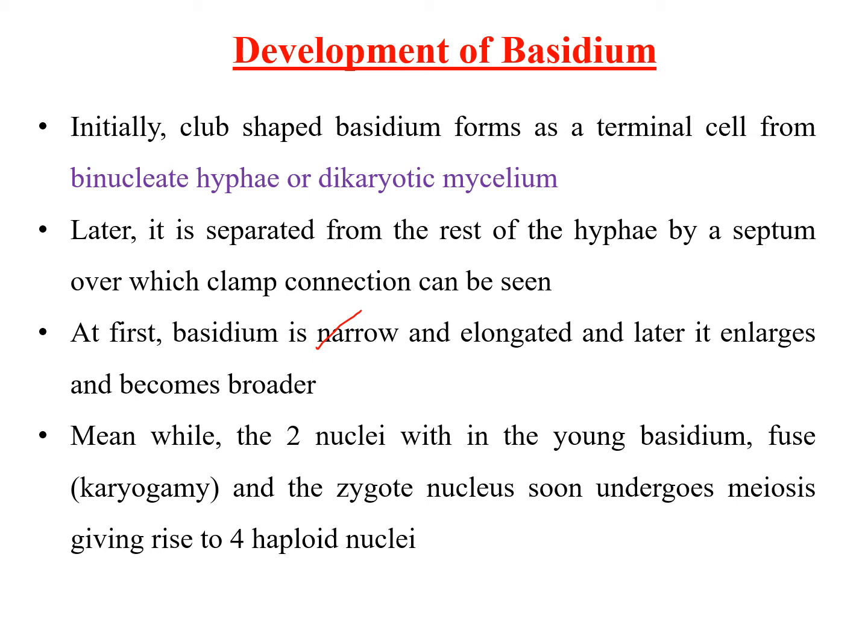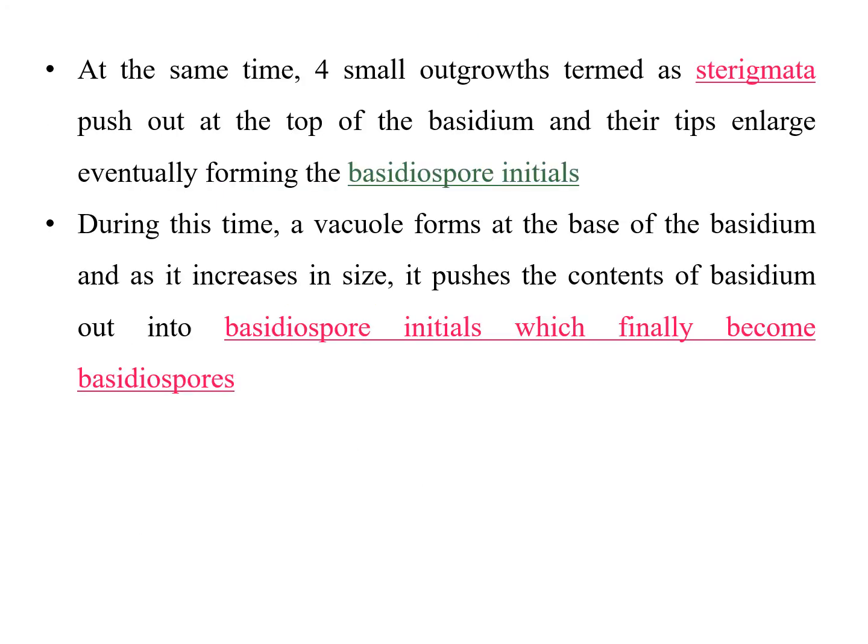It results in the formation of a zygote, which is 2n condition, and this nucleus undergoes meiosis and results in the formation of 4 haploid nuclei. These 4 haploid nuclei will further move into the sterigmata structures. The sterigmata are small outgrowths that develop on this basidium. After development of sterigmata, they form the basidiospore initials.